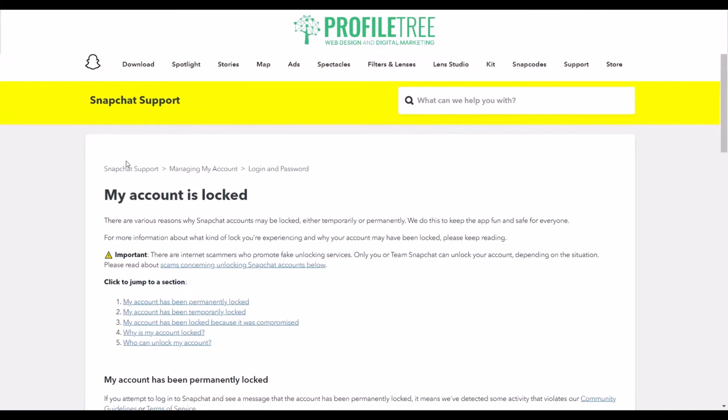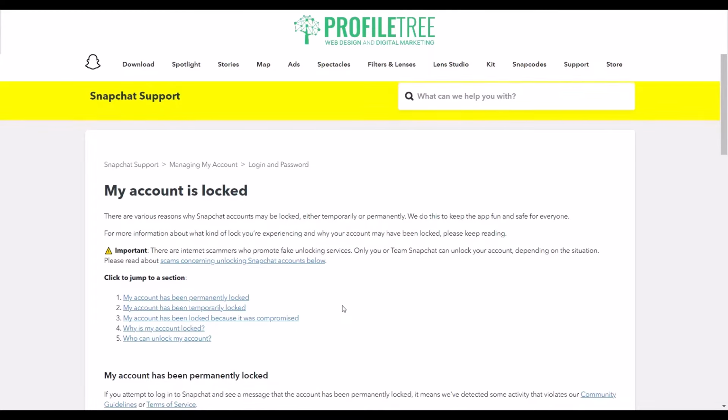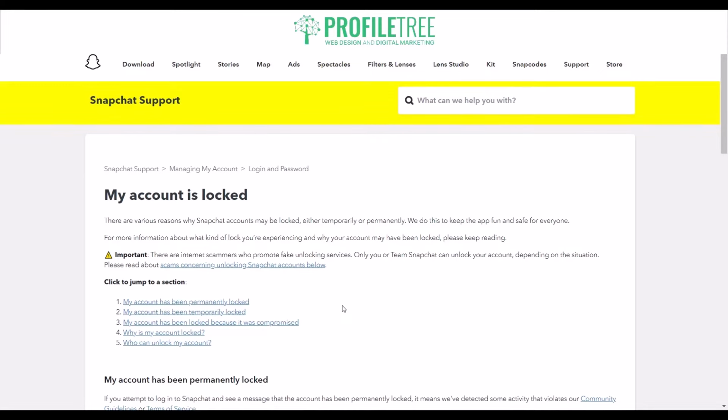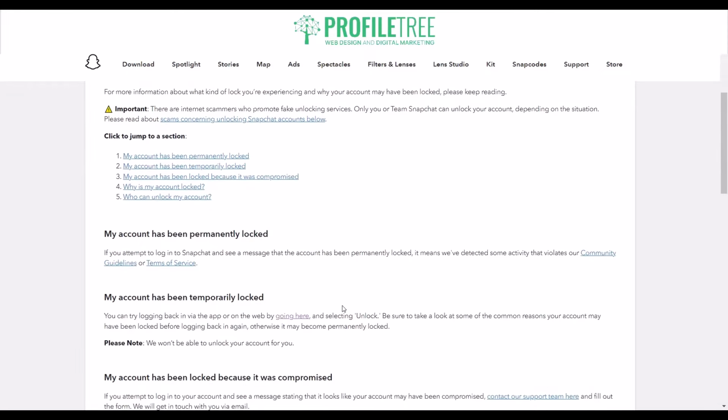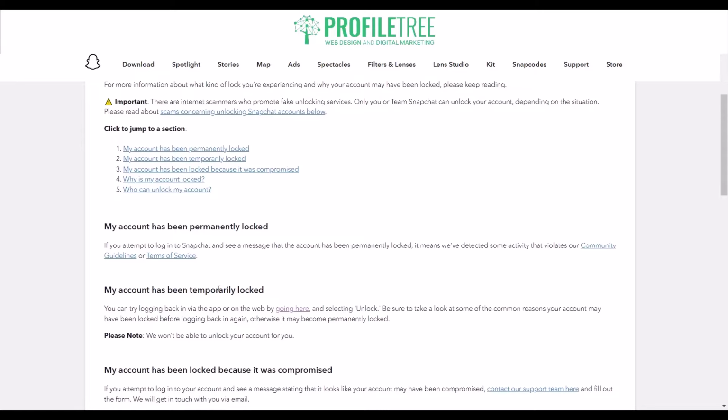Now be aware, I am doing this on desktop, but you can do it on the mobile device as well. Just use Safari, or if you're on Android, go ahead and use a search engine like Bing or Google. So once you have reached the Snapchat support, just scroll down to the my account has been temporarily locked, or my account has been permanently locked. Now if it has been temporarily locked, go ahead and select the little link there saying going here.